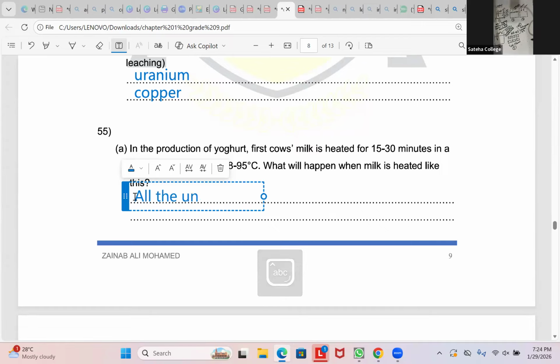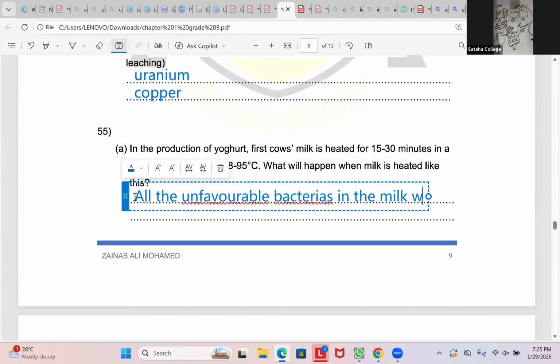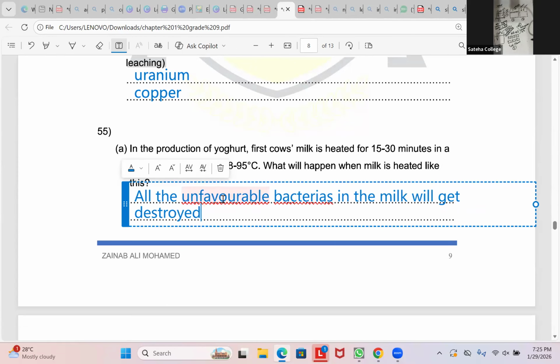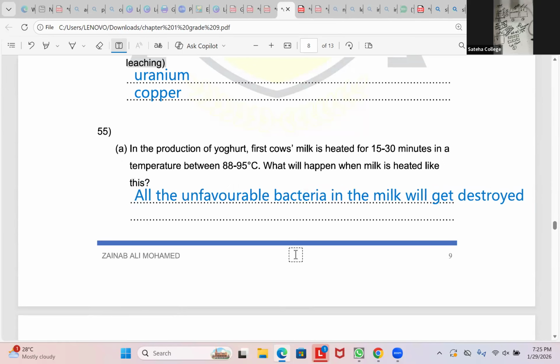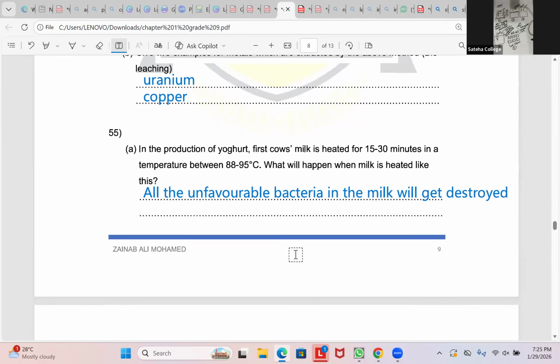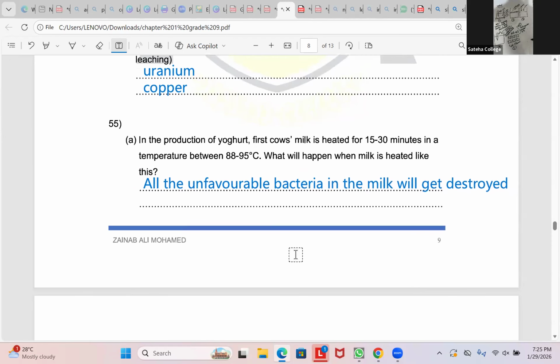All the unfavorable bacteria in the milk will get destroyed. That's why we are going to heat it. The bacteria, we have to destroy it. So that's the purpose that we are heating. To make sure all the unfavorable bacteria get destroyed, we have to heat.